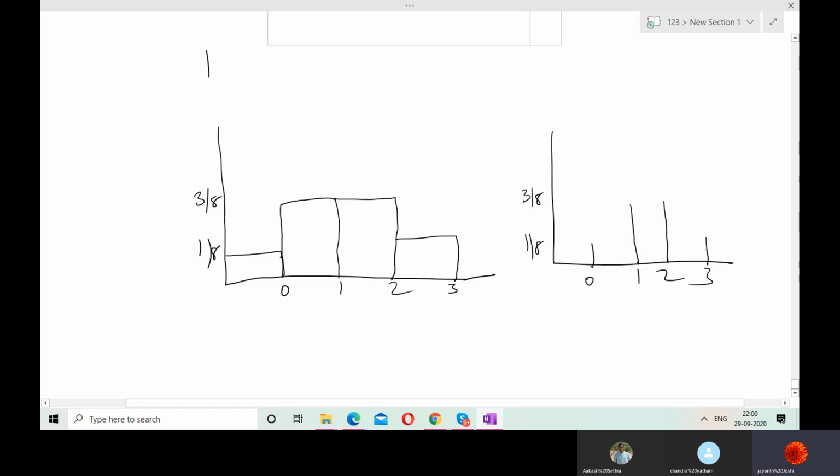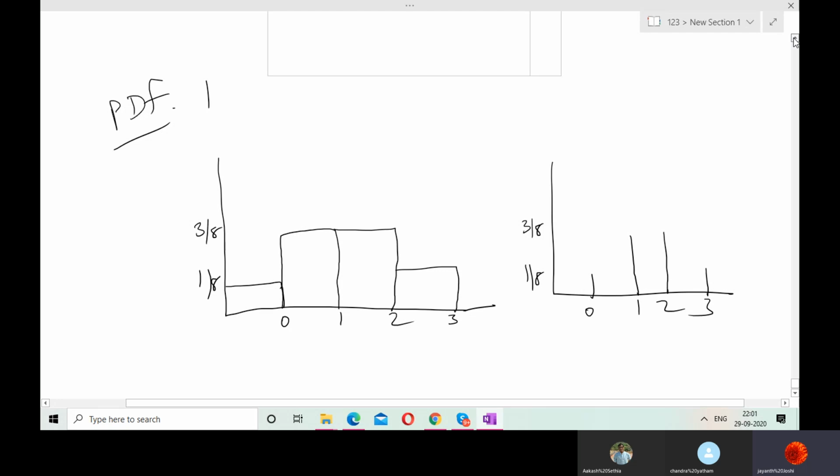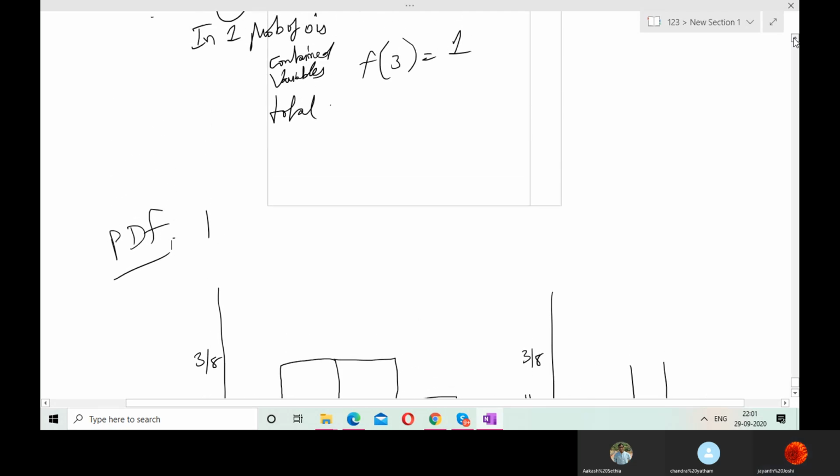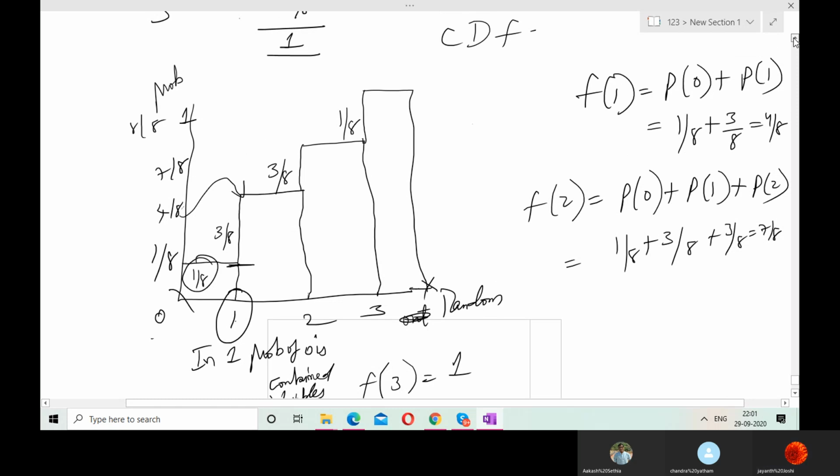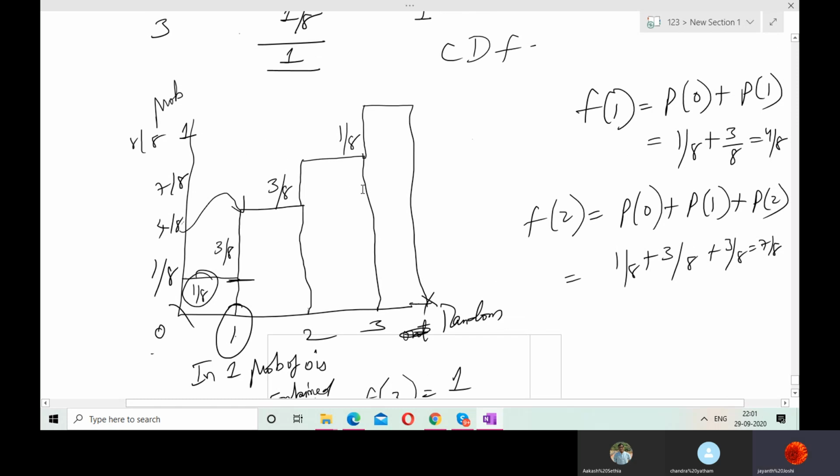Anything is all right. Okay. Probability density function or probability distribution function. Now, one thing you should understand. Here you are clubbing everything. That means this shows the integration actually. Okay, I'll write it here.